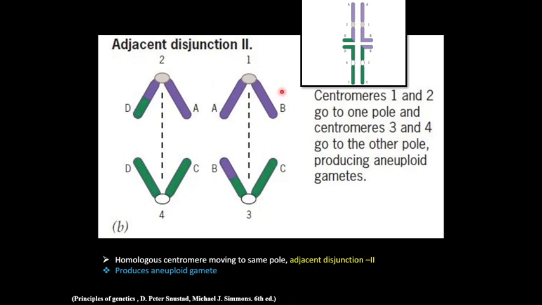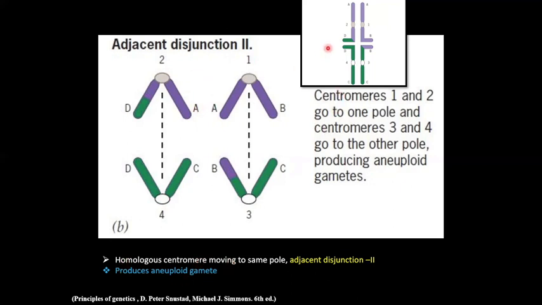In this condition also, the resulting gametes are aneuploid, because the gamete containing centromeres 2 and 1 will be missing the C arm, and the gamete containing centromeres 4 and 3 will be missing the A arm. This type of rearrangement, in which the two homologous centromeres move to the same pole, is known as adjacent segregation 2, and it also produces aneuploid gametes.